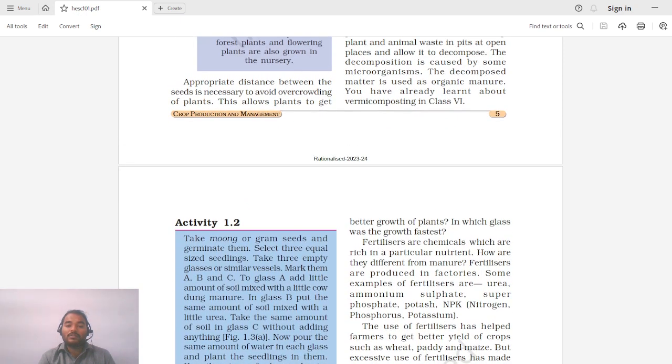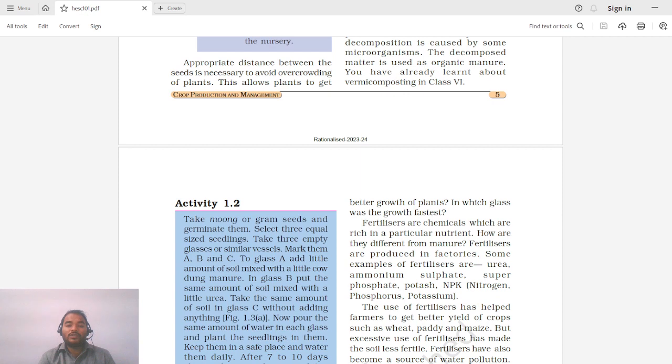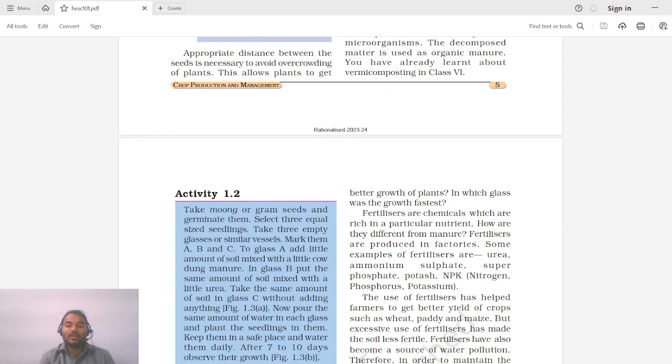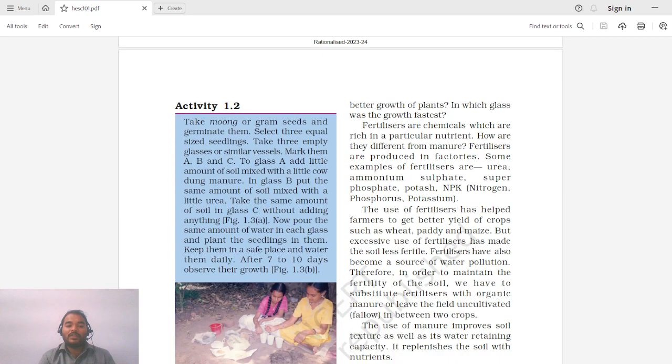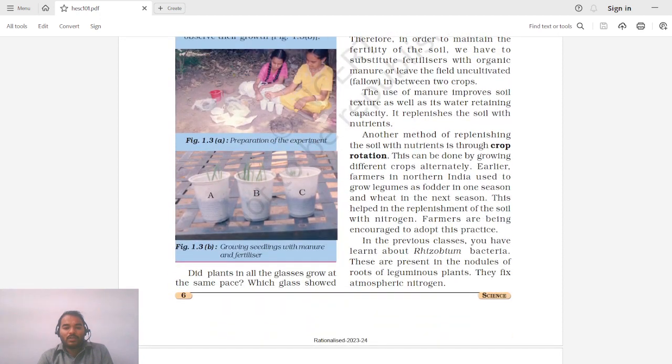There are some earthworms which eat this material, and when they excrete it, it is a good manure. You can go back to the class 6 text and understand in detail how this vermicomposting activity is done.